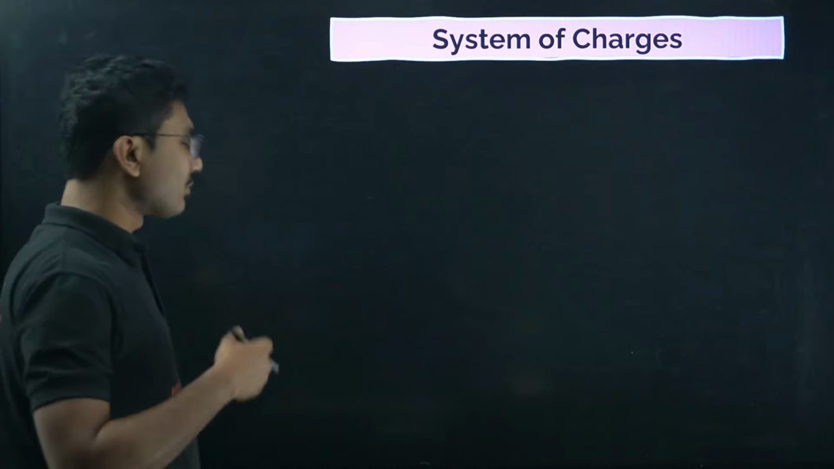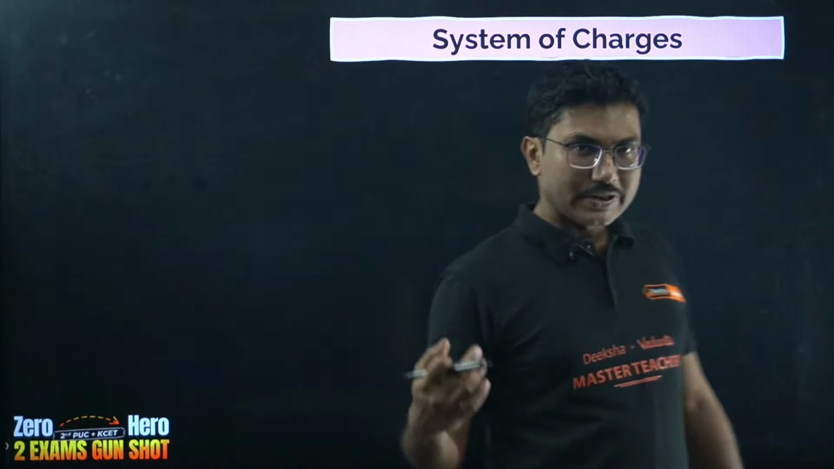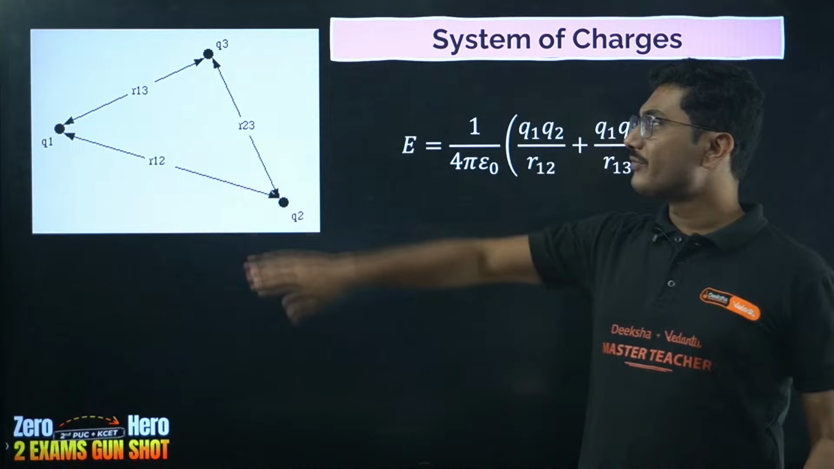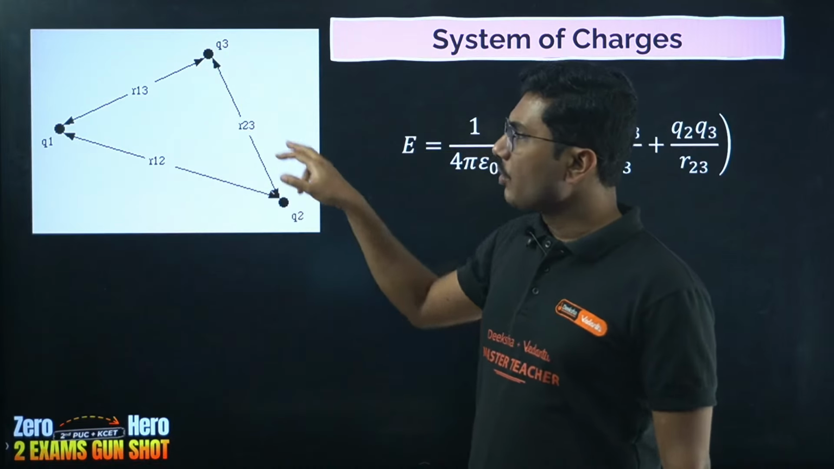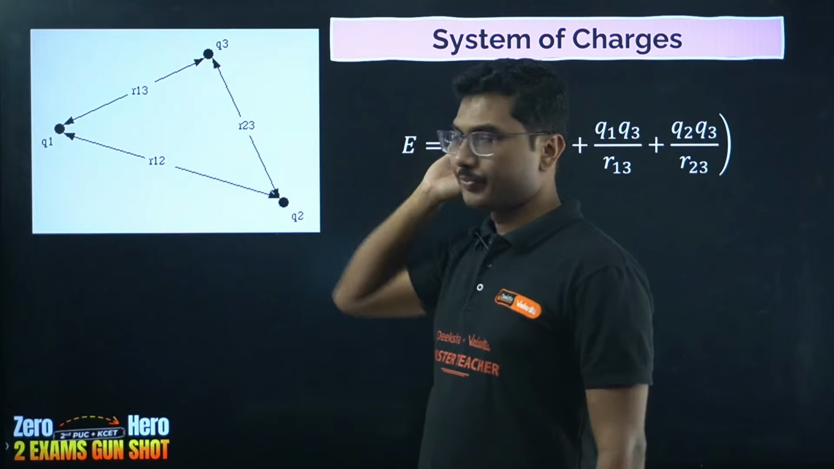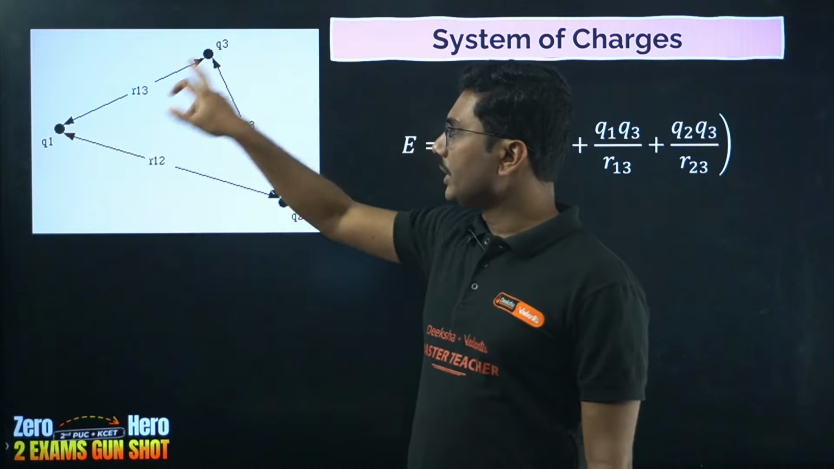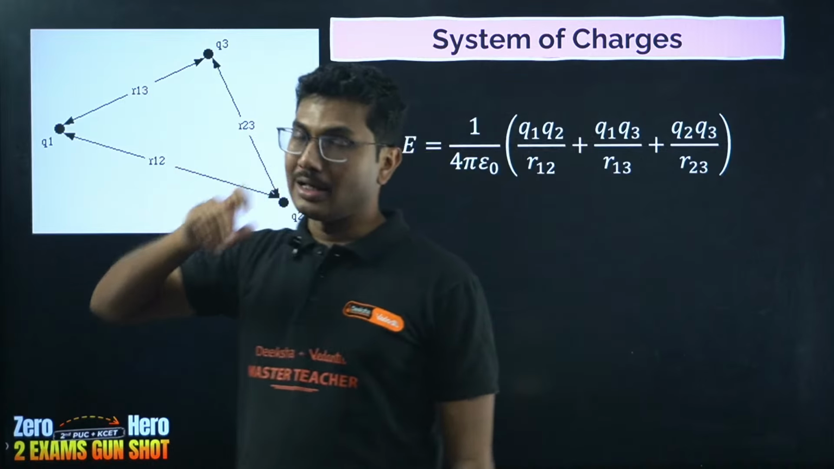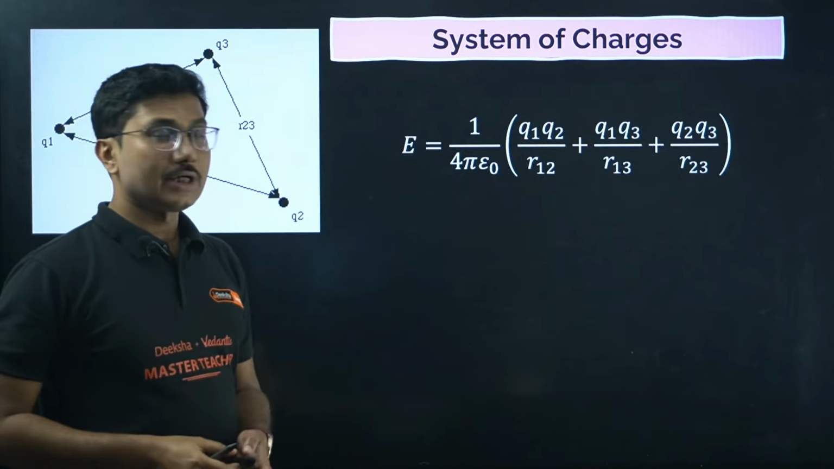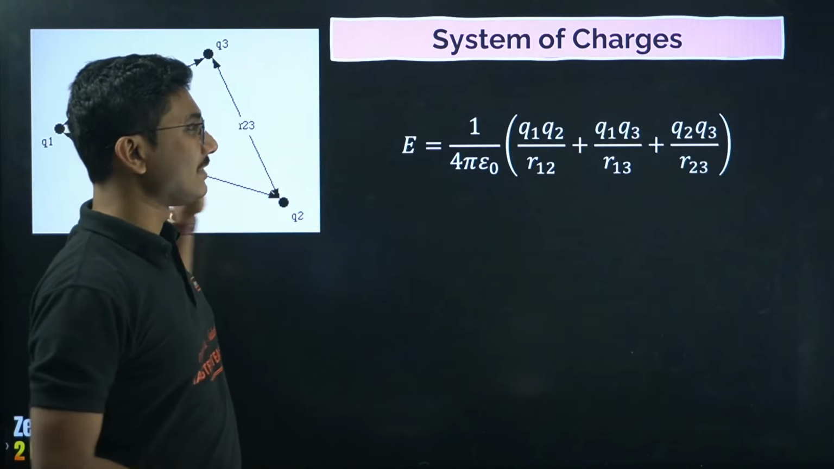Now we will move into a slightly trickier topic. This is specifically for KCET. Now we have three charges. External field is not there. Only three charges are there. Okay, Q1, Q2, Q3, the distances between them are R12, R23 and R13. So what will be the potential energy of this system of three charges?